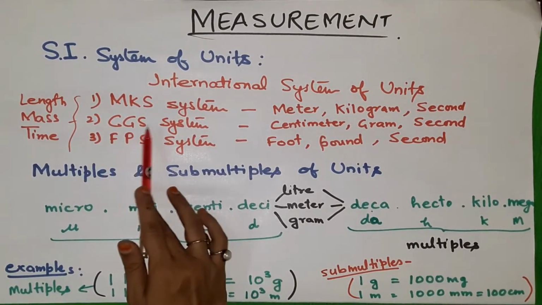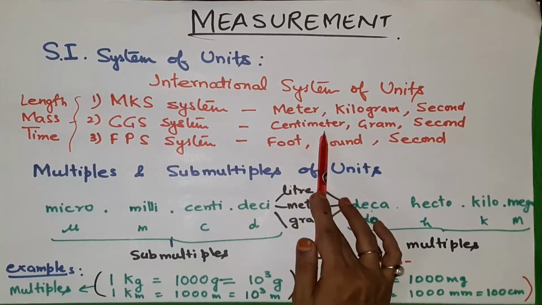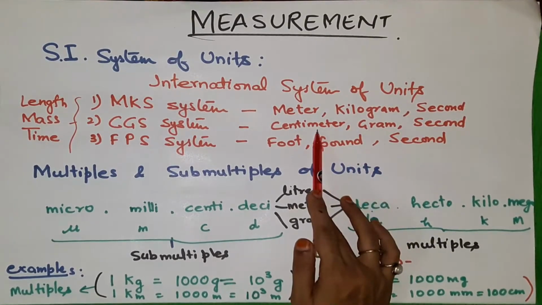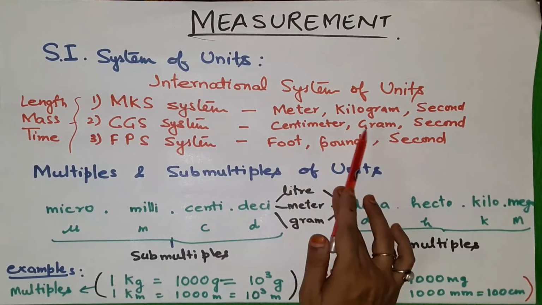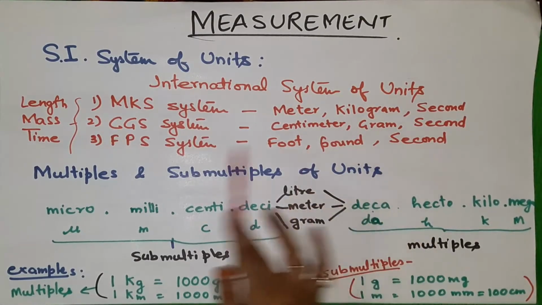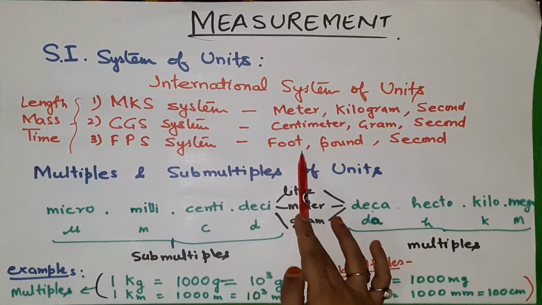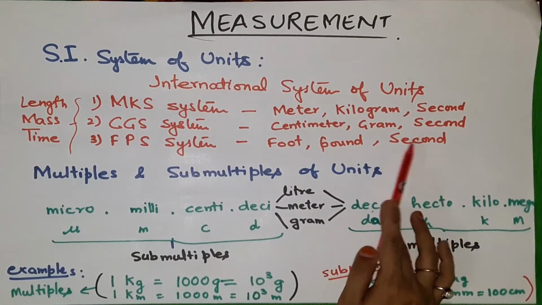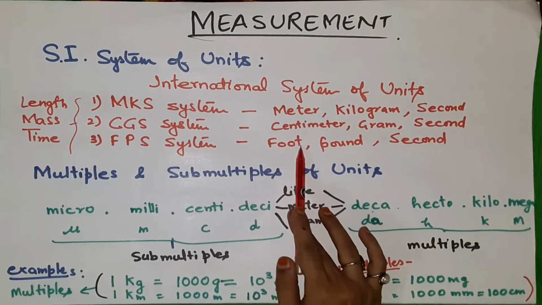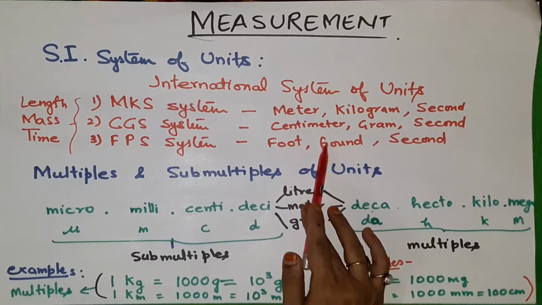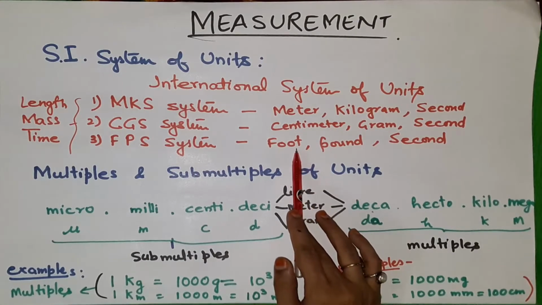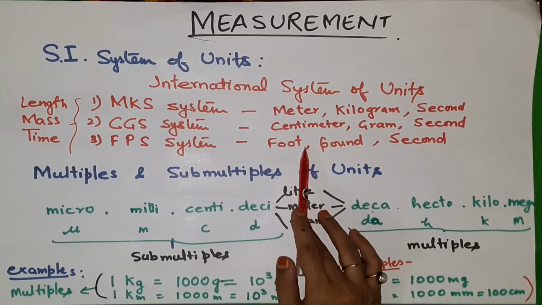Now next is the CGS system, that is centimeter, gram and second. Centimeter is for the length, gram for the mass and second for the time. And the FPS system is foot, pound and second. You are familiar with foot. Foot means 1 foot, 1 feet, like that. You are familiar with this because sometimes the measurement of length is taken in feet.